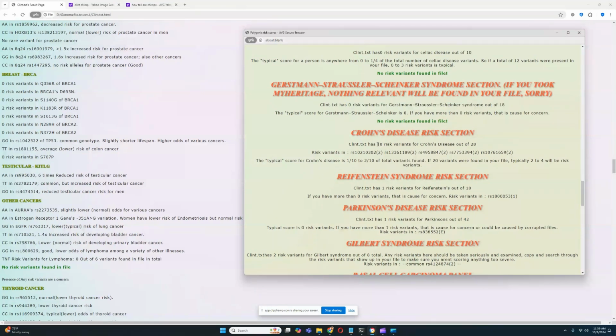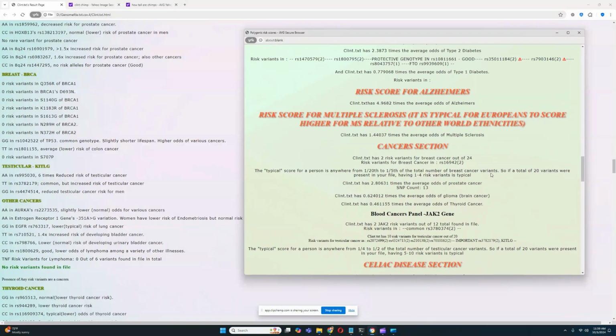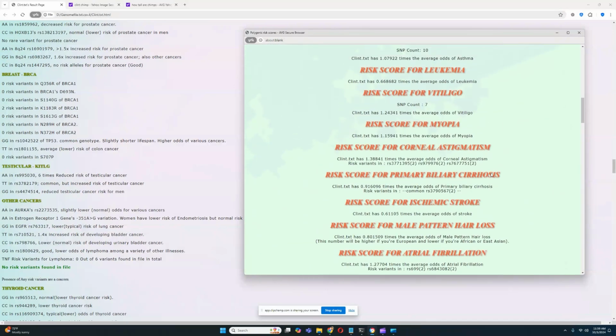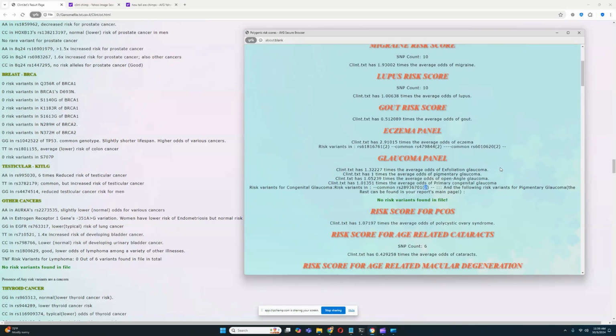He's got 10 risk variants for Crohn's disease out of 28, and by the way, they're all homozygous once again. So yeah, pay attention to that. Look at the stuff that he scores. Actually, let's look at the stuff he scores for everything that displays SNPs. Right, homozygous. Hold on.